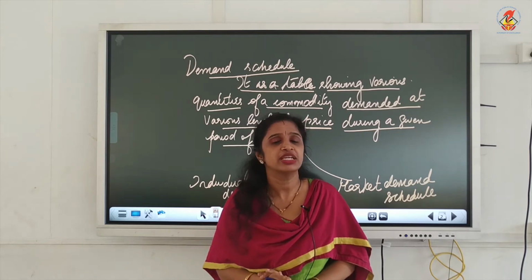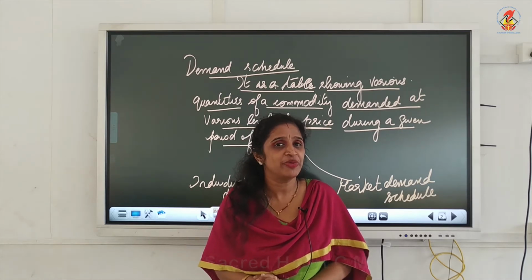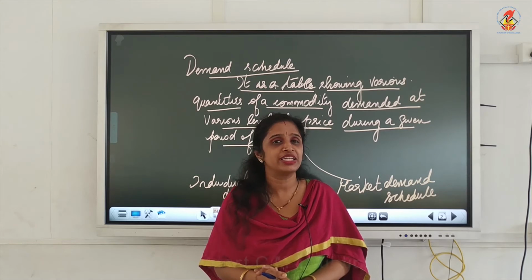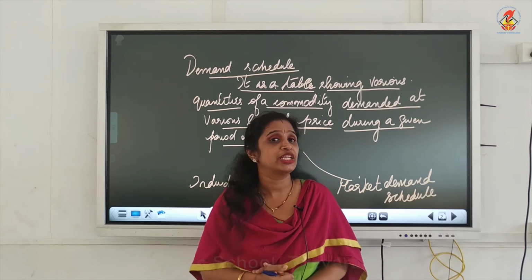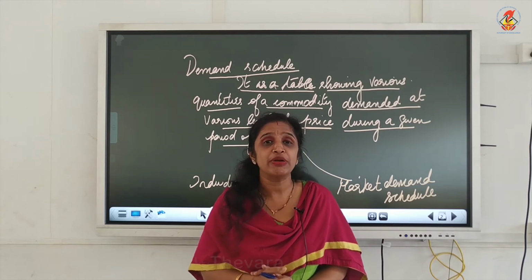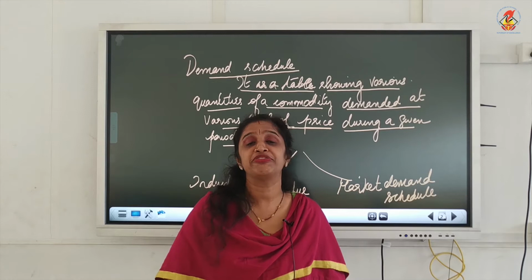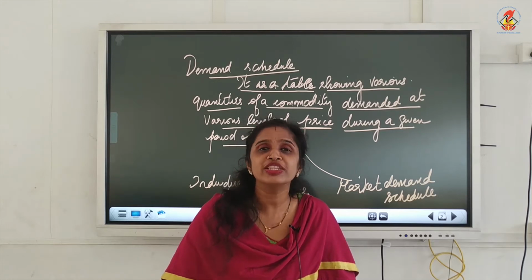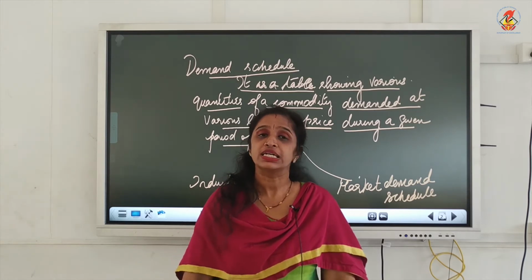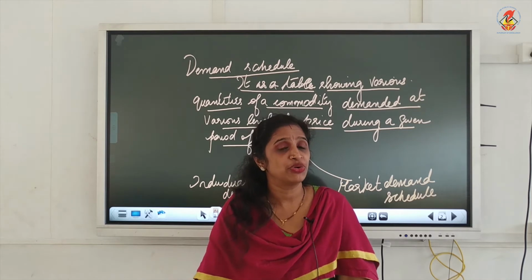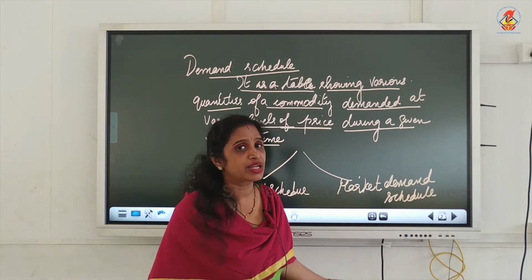How will we differentiate individual demand schedule and market demand schedule? An individual demand schedule is a table showing the quantity demanded of a commodity at different prices by an individual. But a market demand schedule is a table which shows the quantities of a commodity that are preferred by all the consumers at different prices. So in the case of individual demand, we use one consumer, but in a market demand schedule, we use all the consumers. Now let us define the individual demand schedule and market demand schedule.